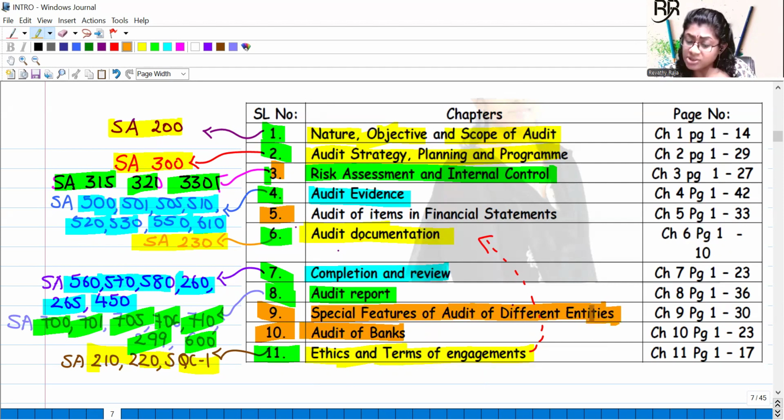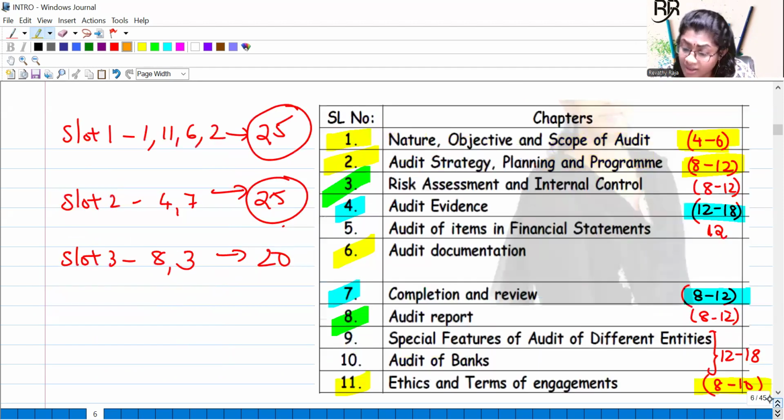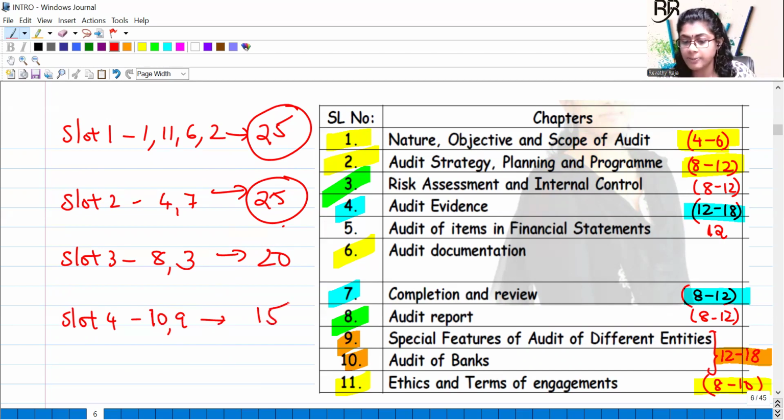These 2 chapters together have a weightage of 12 to 18 marks. So our slot 4 is chapter 10 and 9. First we'll finish 10, then come back to 9 in my order. So approximately 15 marks.